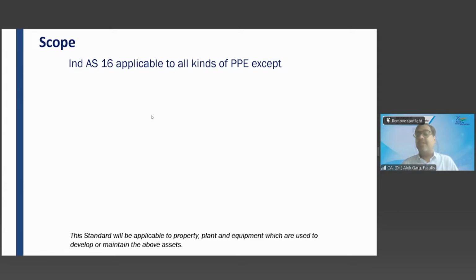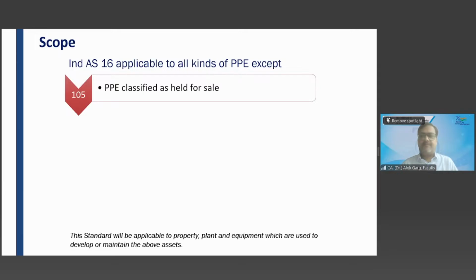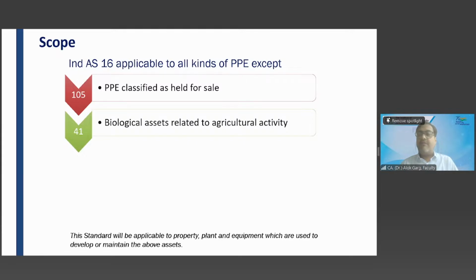Ind AS 16 is applicable to all kinds of PPE except PPE classified as held for sale. Friends, there are criteria in Ind AS 105 for when an asset will be considered held for sale. To cut a long story short, when PPE is classified as held for sale, it is not covered under Ind AS 16, it will move to Ind AS 105. We will be discussing and covering Ind AS 105 in detail in the next classes. Then, second, biological assets related to agricultural activity. Friends, we will cover Ind AS 41 also.